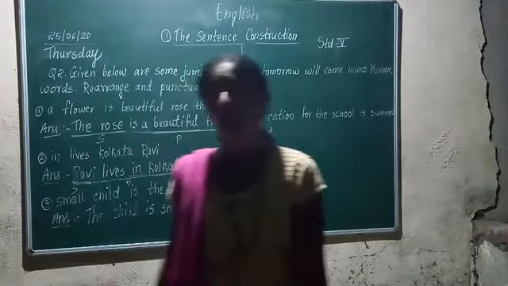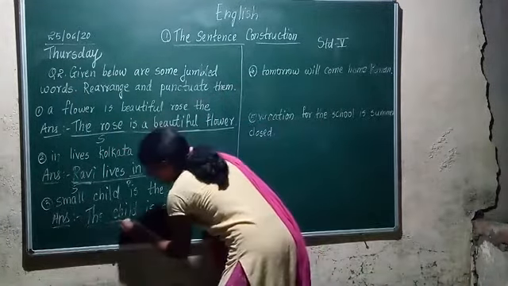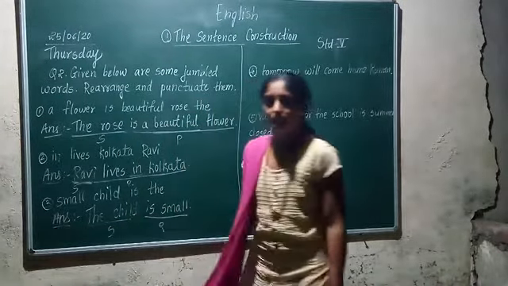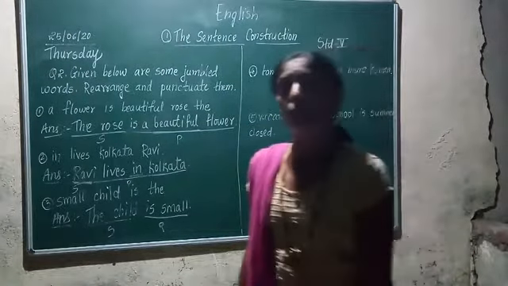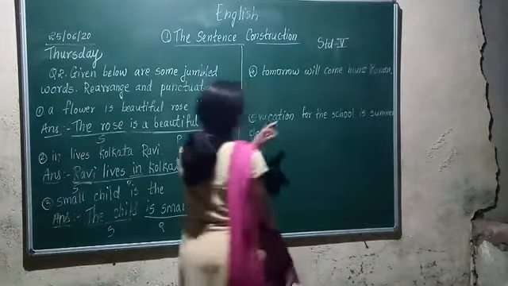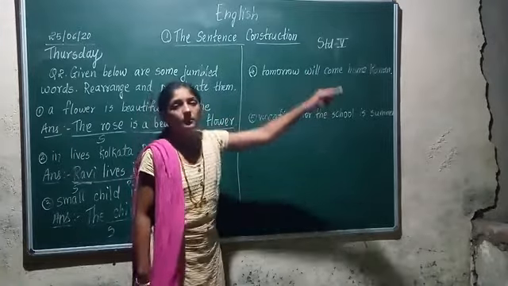So the child is small. Is what? Is verb. Correct? So the child is subject and is small is predicate. Are you getting? The child is subject and is small is what? Predicate. The next example which is given over here is: tomorrow will come home Raman.